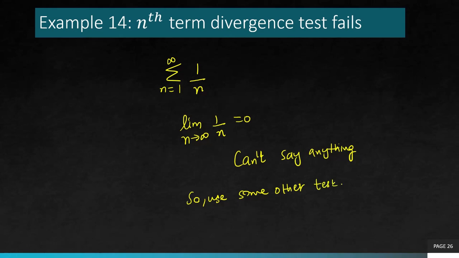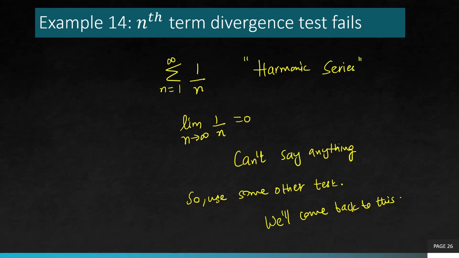This is the exact wording you are going to write: use some other test. Since right now we do not know any of the other tests, we'll come back later to this example. And actually this is one of the important series, the harmonic series. It has got a specific name. So we'll come back to this and know whether it's actually convergent or divergent, but this test is unable to give us information about that. So when we say the test fails, it doesn't mean the test is wrong. It just simply means it cannot be applied to this example. It's inconclusive.